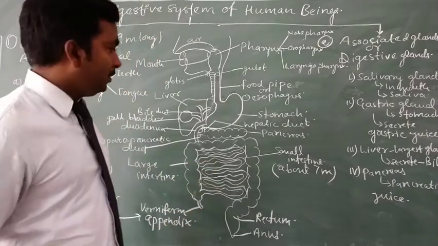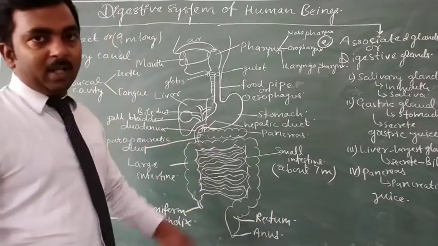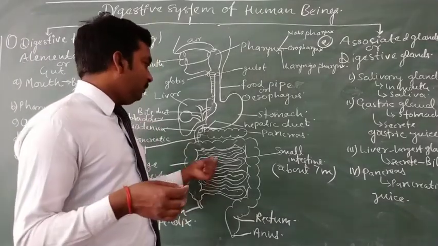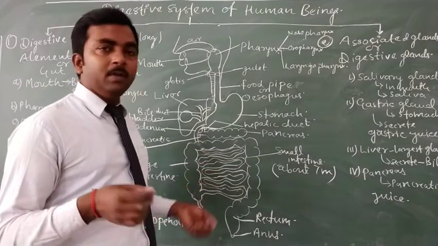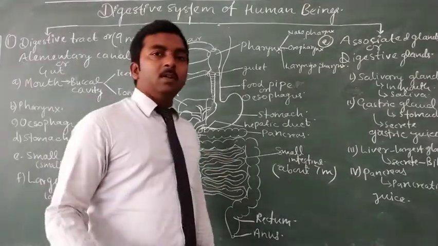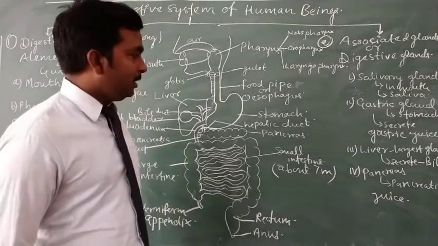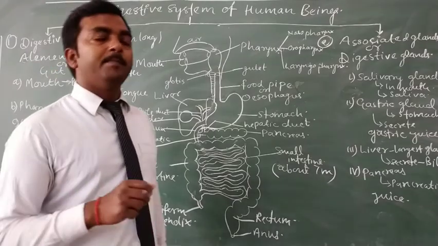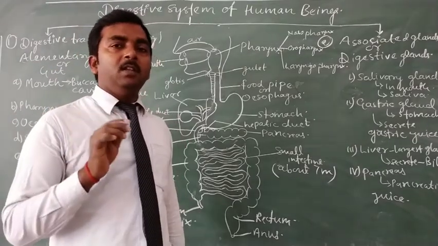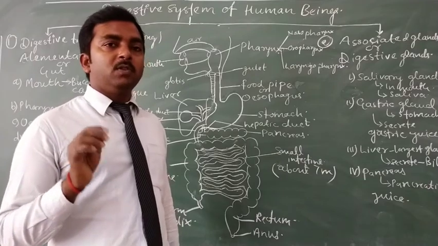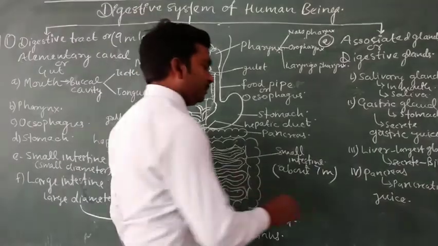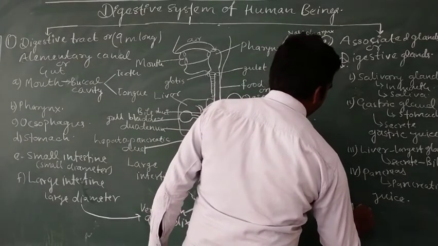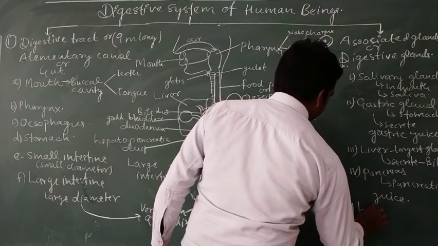Then after the duodenum, the small intestine also consists of unicellular glands present in the wall of its inner lining, mostly in the jejunum, because in the ileum the lining is mostly responsible for the absorption process. So the next gland, present in the small intestine, is known as the intestinal gland.